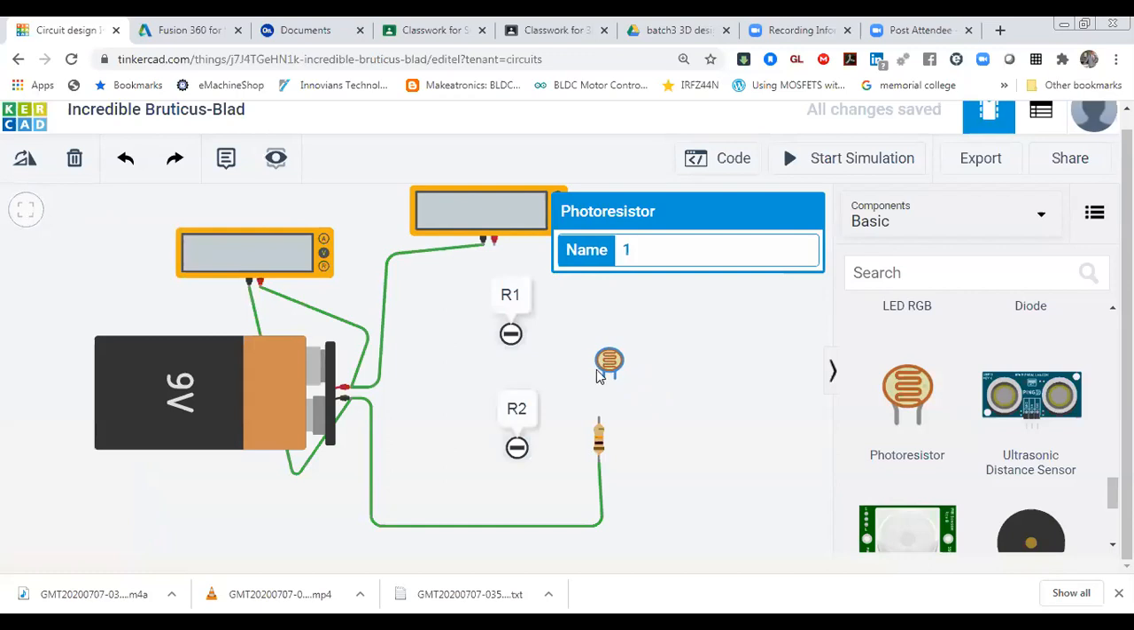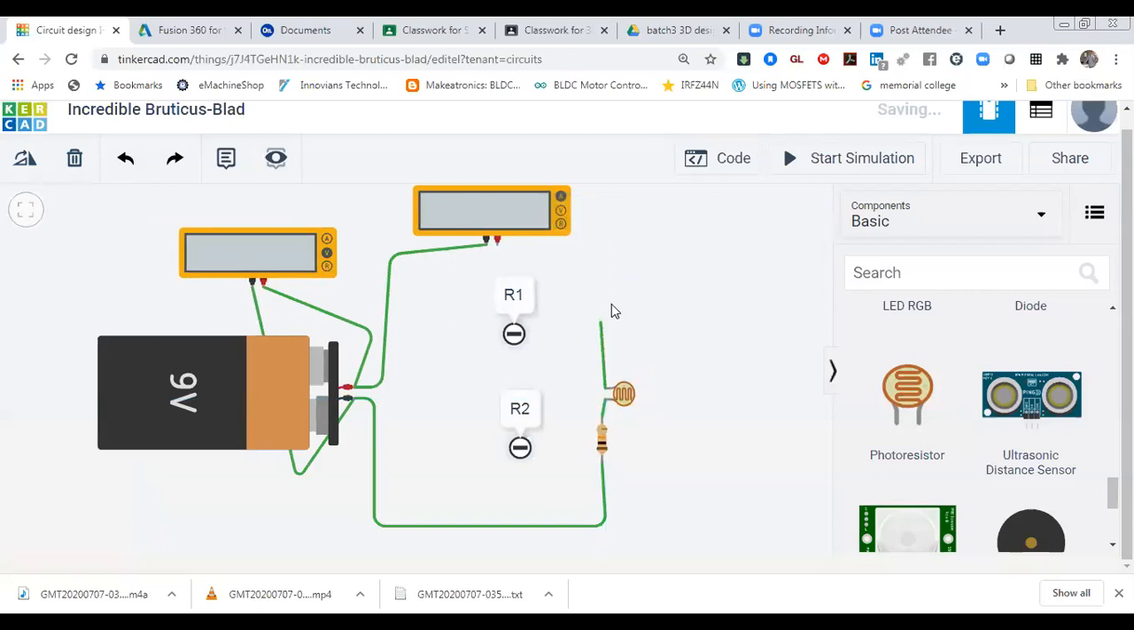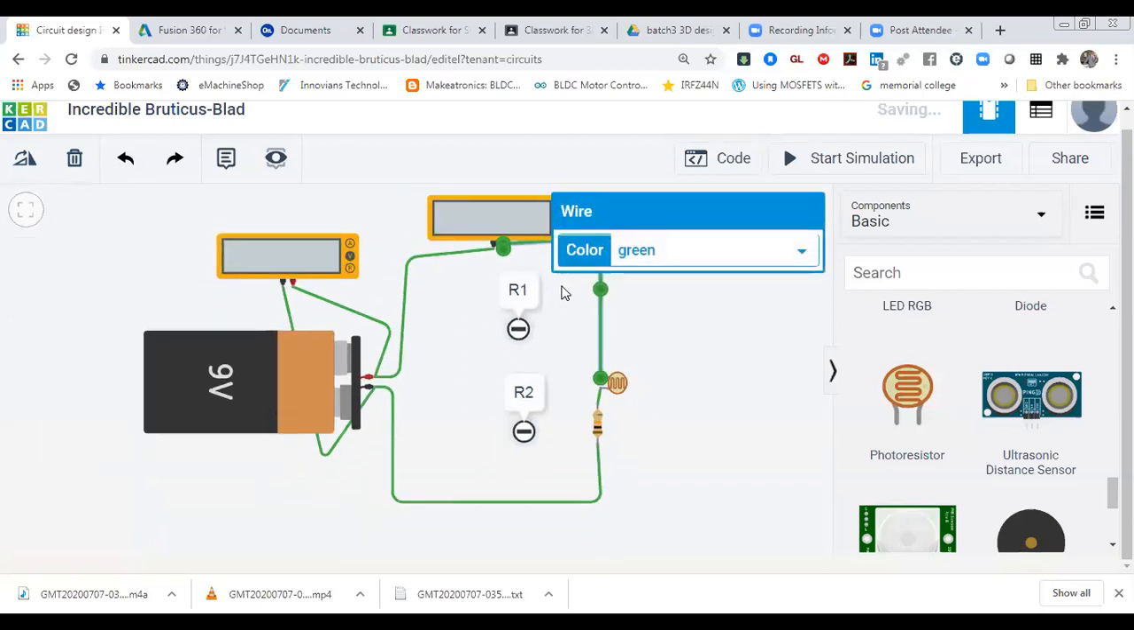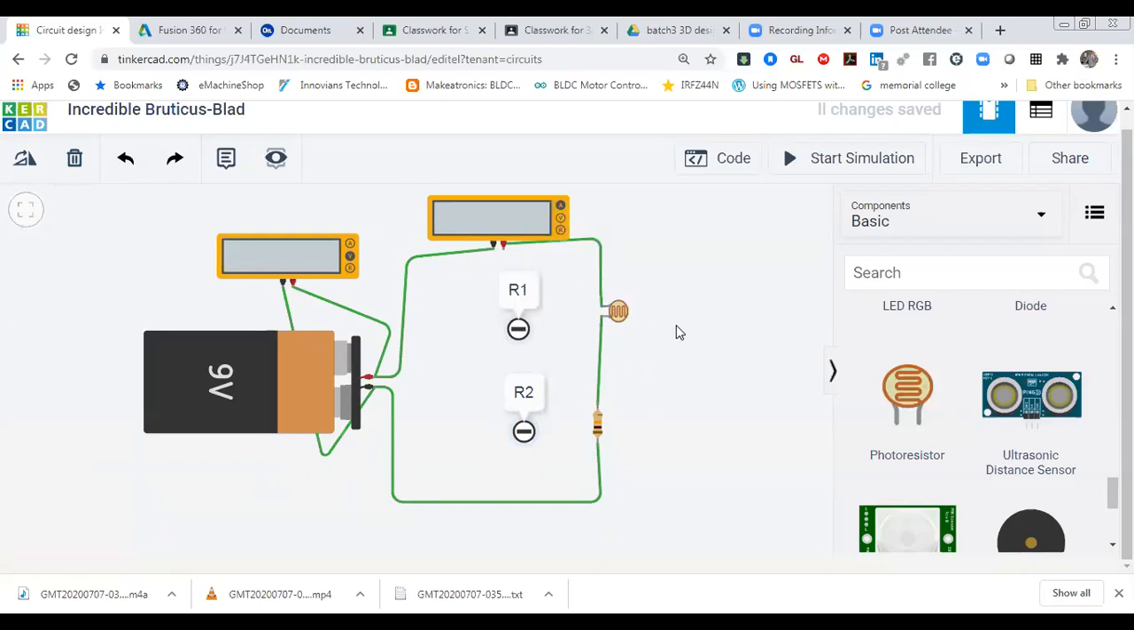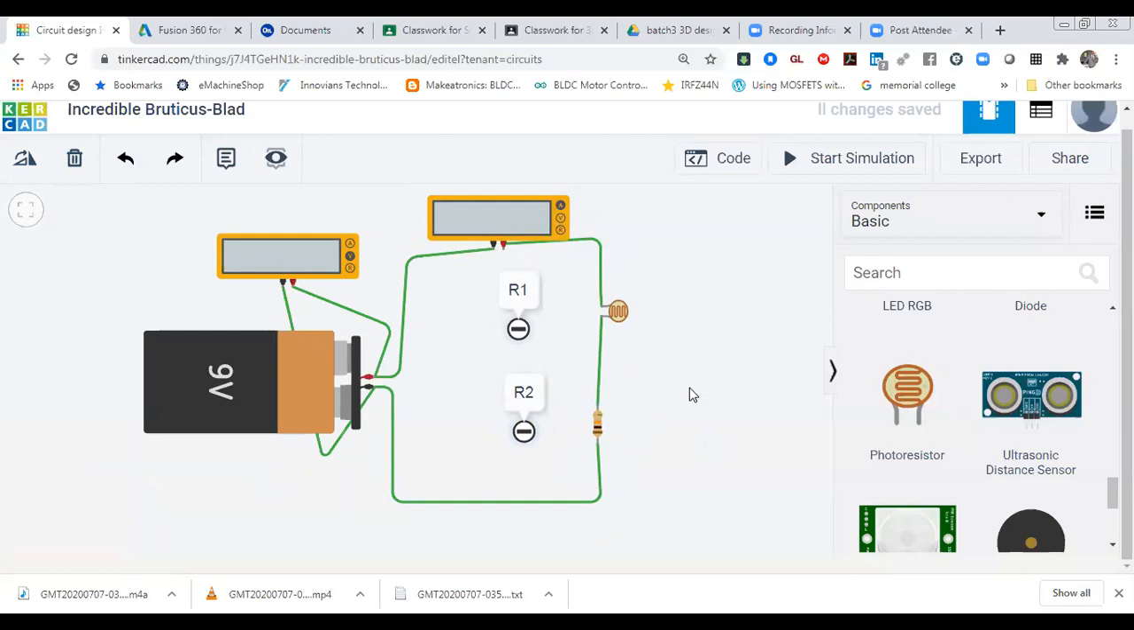Over here what I'm going to do, I have replaced R1 with my LDR. So this one is my LDR over here. I replaced R1 with LDR, and the R2 value is the same. I just took 10 kilo ohm. So let's see the output.